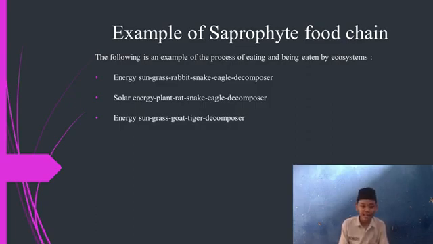The following is an example of the process of eating and being eaten in an ecosystem. Example number 1, energy, grass, rabbit, snake, eagle, and the last is decomposer. Number 2, the first is solar energy. After that there is plant, after this rat, after this snake, and after this eagle, and the last is decomposer. Number 3, energy sun, grass, goat, tiger, and decomposer. Okay, I think that's enough for example of saprophyte food chain. The next speaker is Zulfan Fajar.